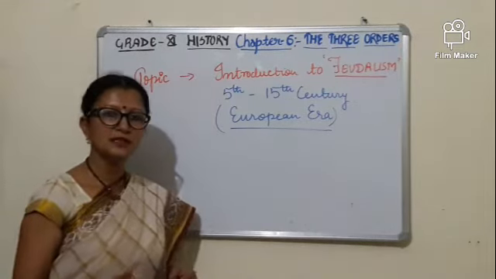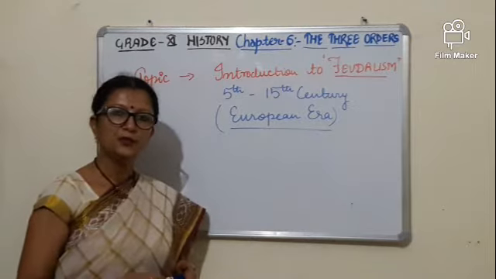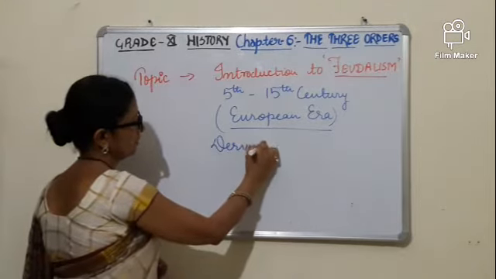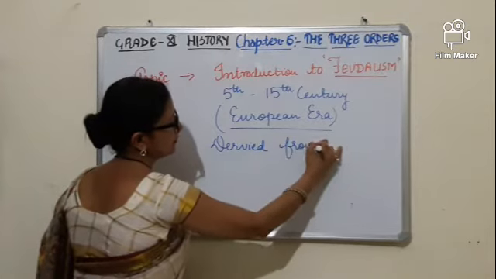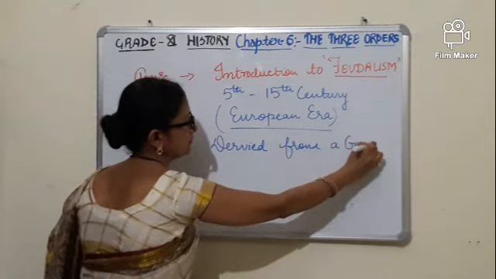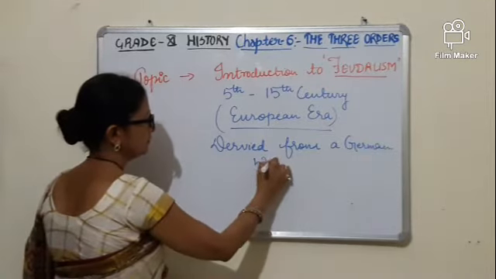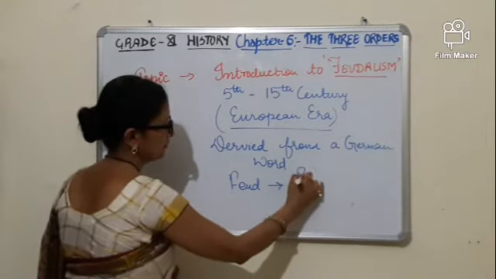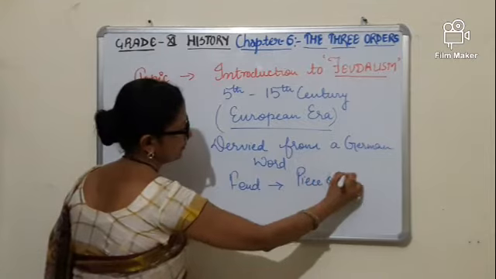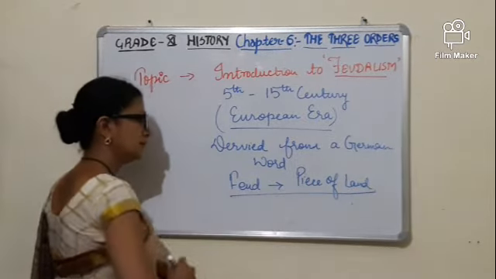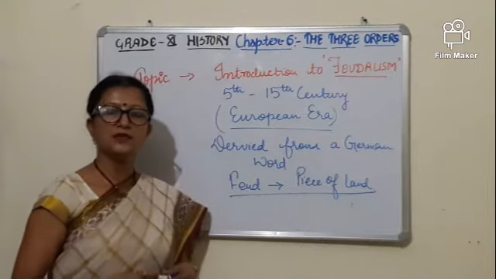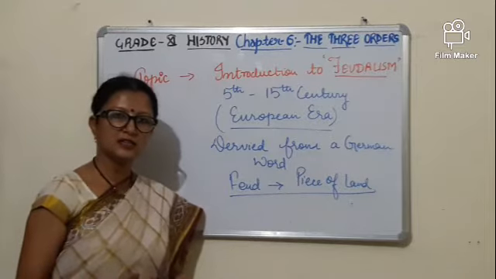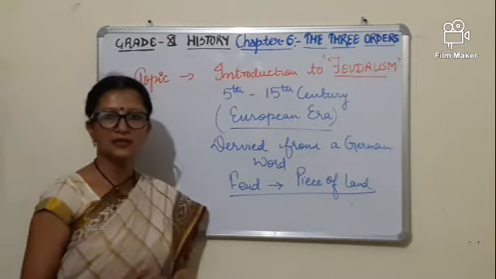Now the question comes, from where is this word feudalism derived? This word feudalism is derived from a German word called feud, which means a piece of land. So it means there might be a group of society in European countries who used to control pieces of land, and especially these pieces of land were for cultivation.